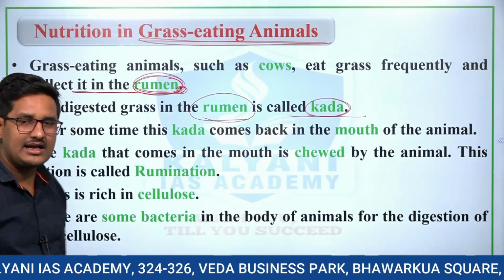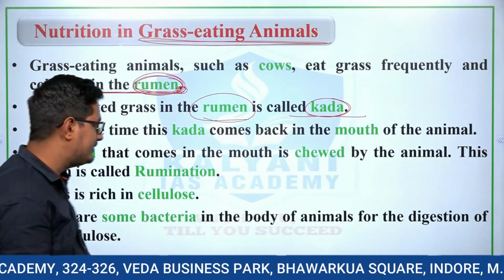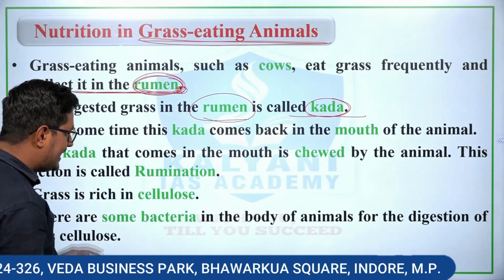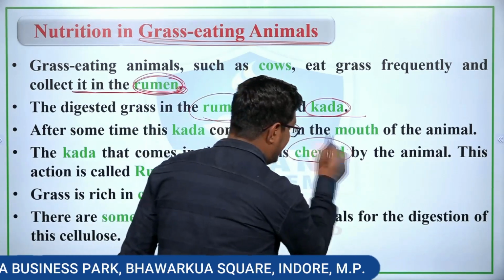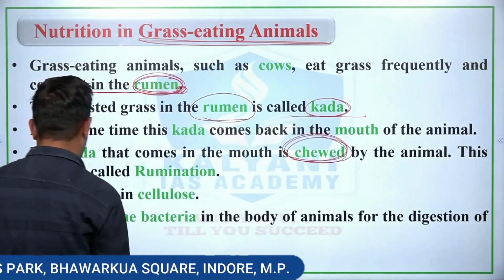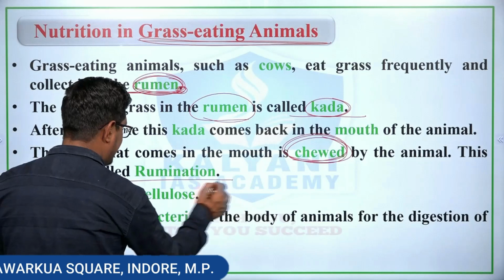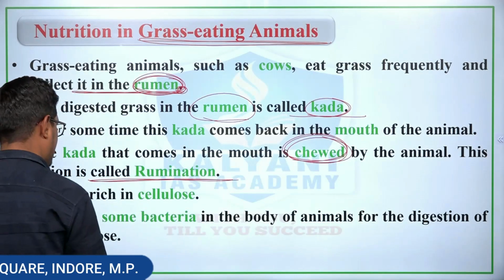After some time the kada comes back in the mouth of the animal. The kada that comes in the mouth is chewed by the animal and this action is known as rumination, right.